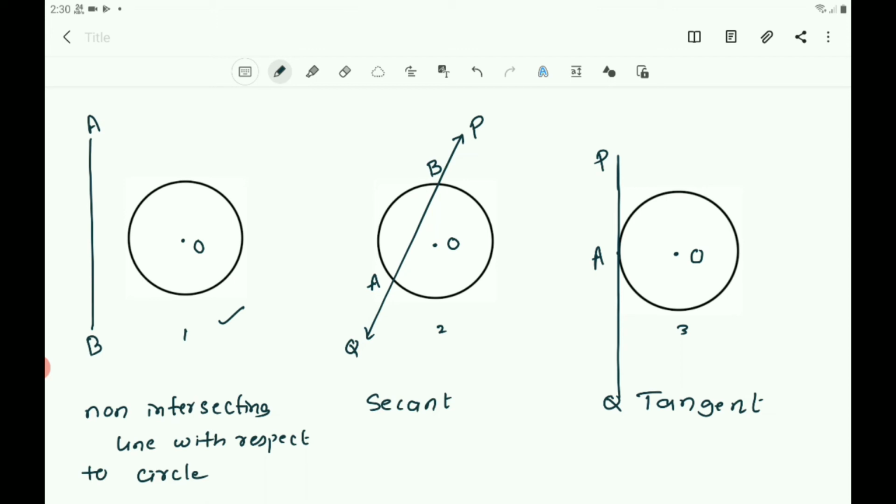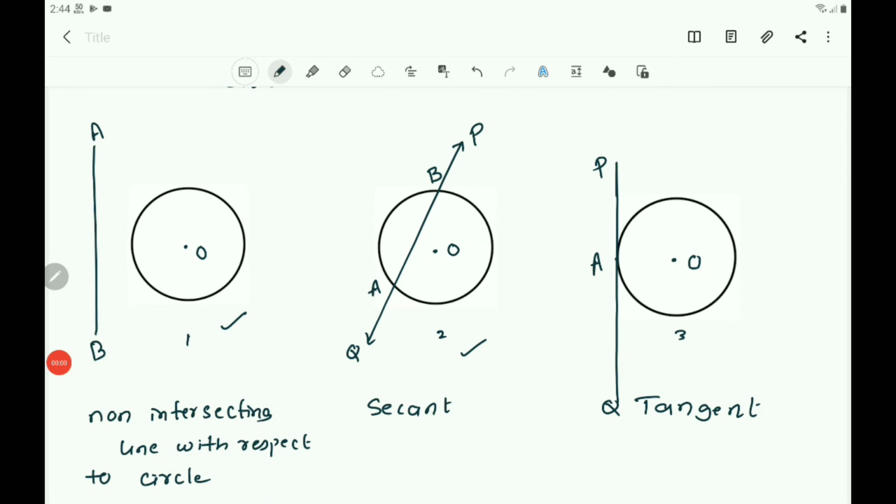Now you see the second one. In the second figure, observe the line and the circle here. There are two common points, A and B, that the line PQ and the circle have here.